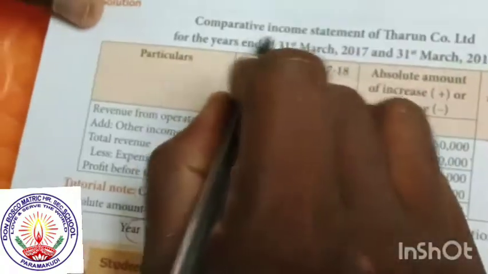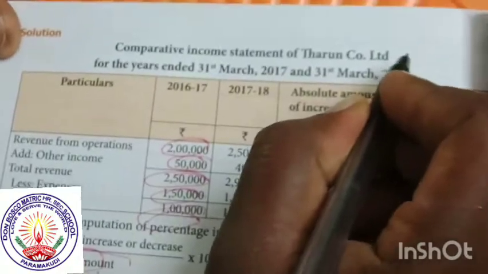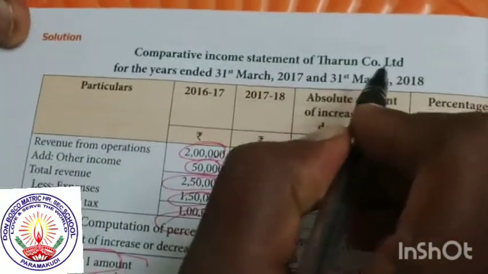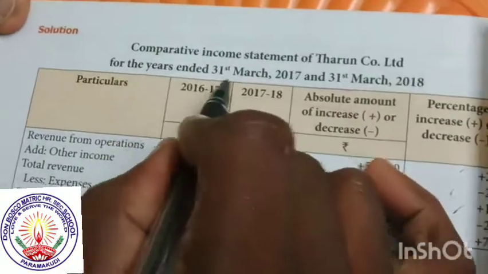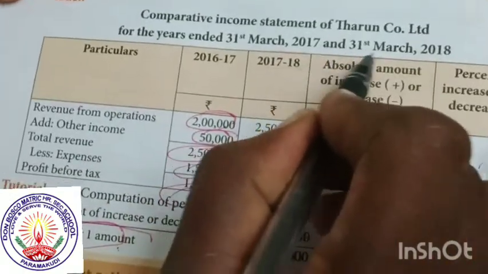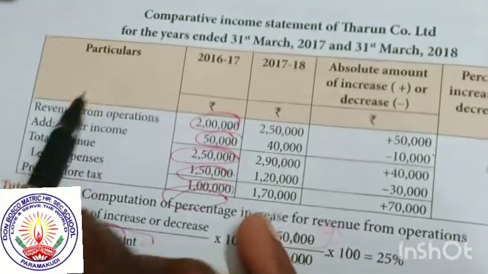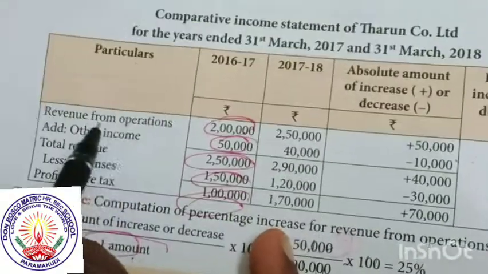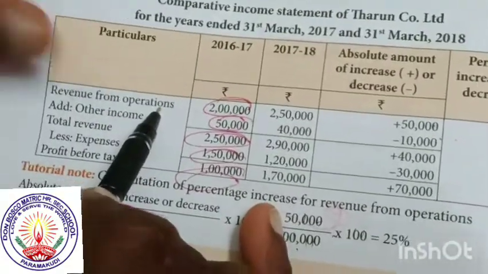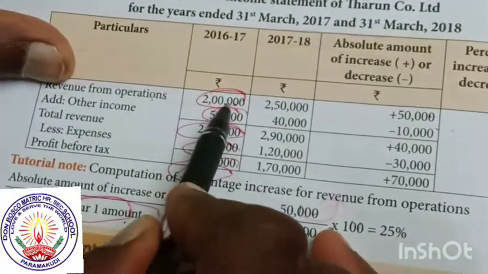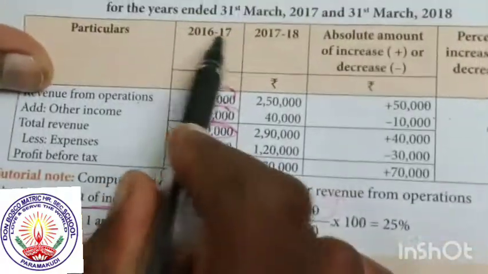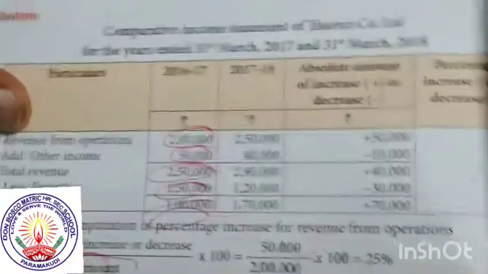Now see the sum. Comparative income statement of Tarun Limited, you write the proper headings. Okay, then you write for the sum: for the year ended 31st March 2017 and 31st March 2018. Particulars: you take the first column, revenue from operation. How many rupees is given in the question? 2 lakhs, you write. 2 lakhs for 2016 to 17. For 2018, how many rupees? 2 lakh 50,000, you write.